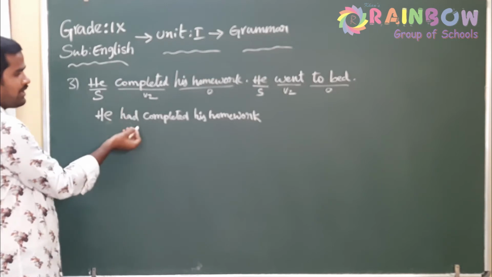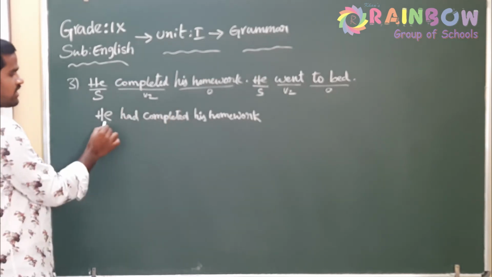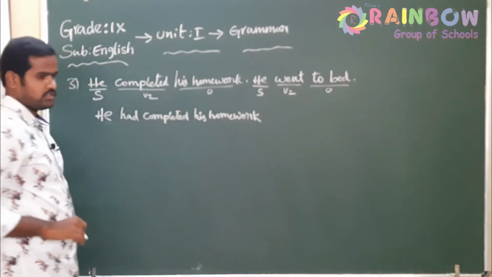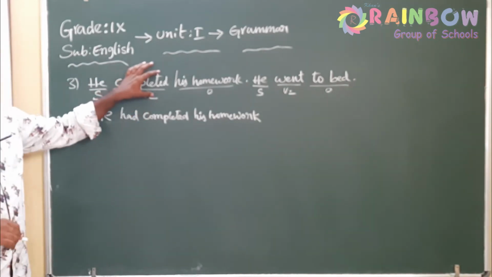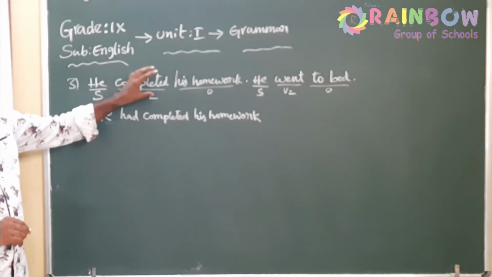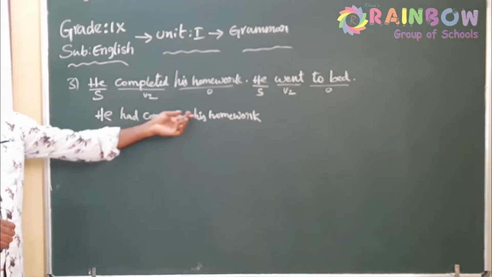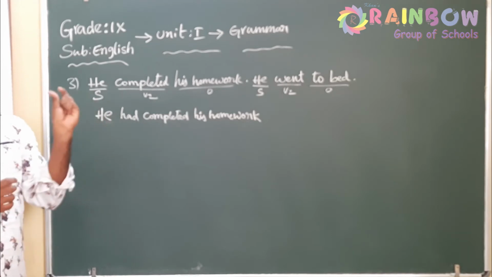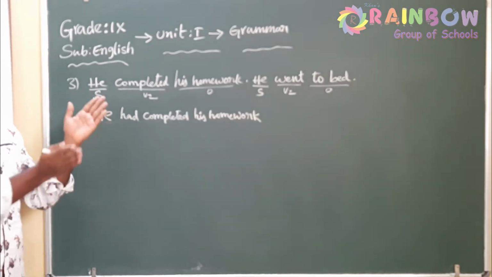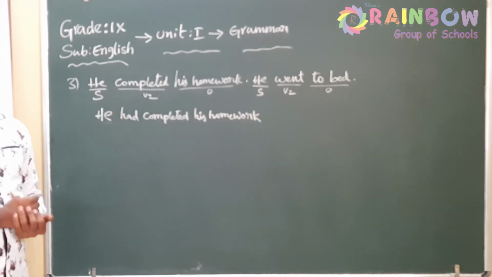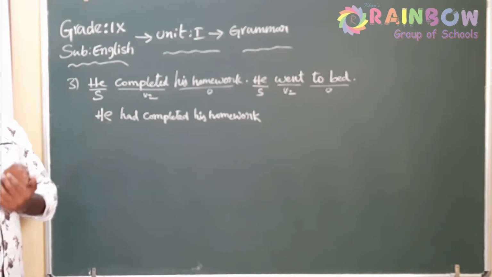Now simple past became past perfect because it has the structure subject, had, V3, object. So the first step, identifying the earlier action, is over. Second step, converting the earlier action into past perfect, is also over. Now third step, we have to decide the position of the linker. First let us write the answer using after.